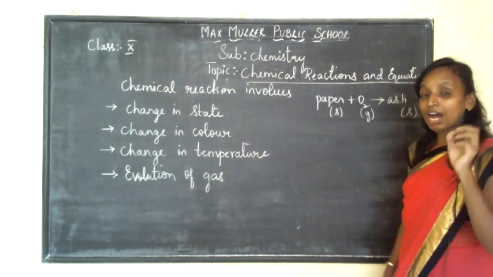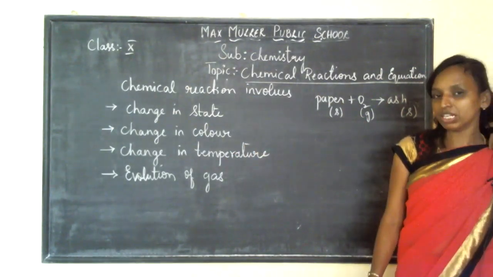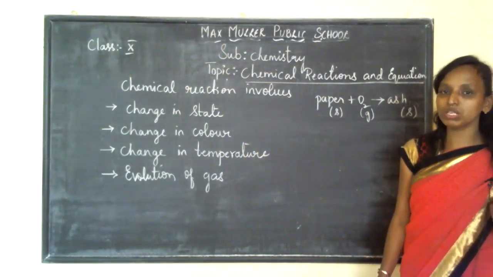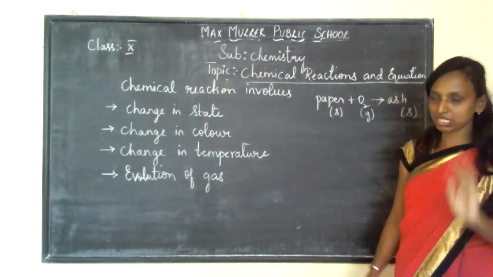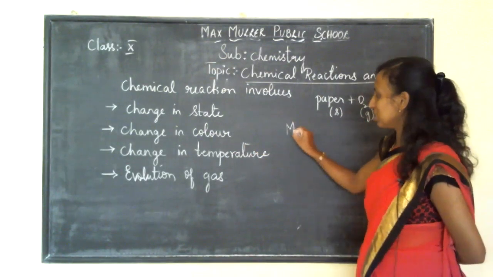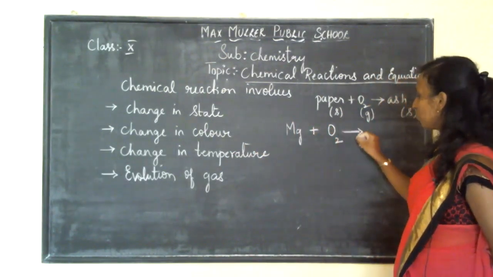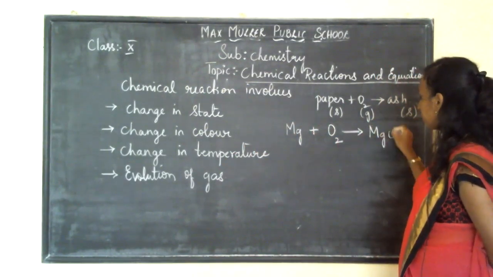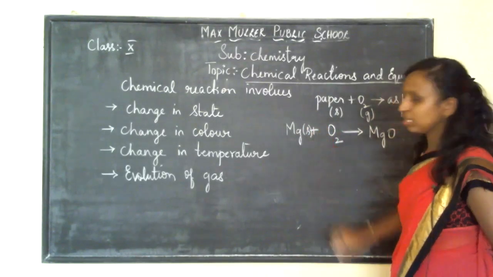And while writing your chemical equation, you have to represent the state of matter. That means magnesium is burnt in the presence of oxygen to give magnesium oxide. Magnesium is a solid, it's a metal.